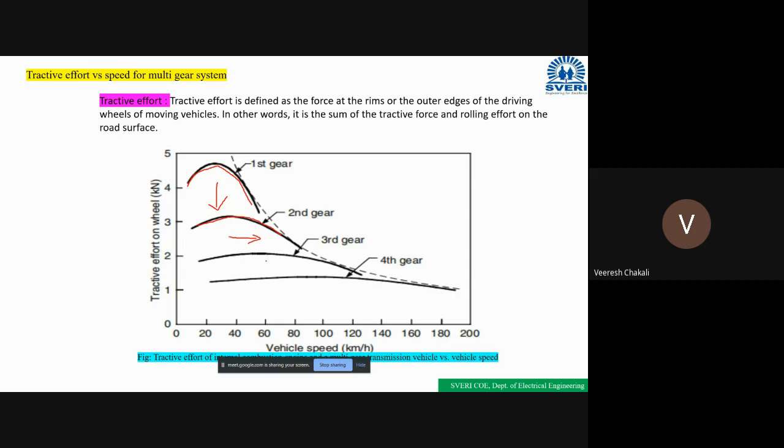Like this same way, we are changing the gear from second to third. The tractive effort again is going to decrease and the speed will increase. Okay, and again when we change the gear from third to fourth, the tractive effort will decrease and become approximately constant, and the speed increases linearly.